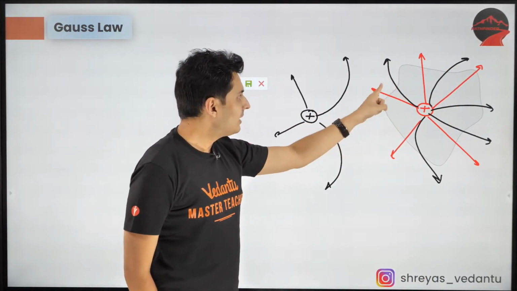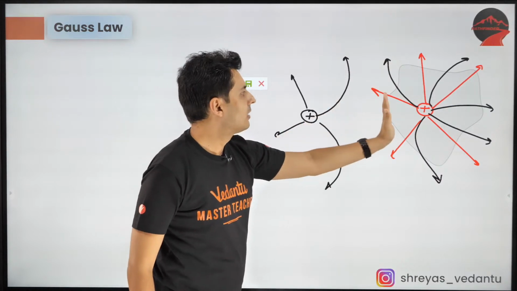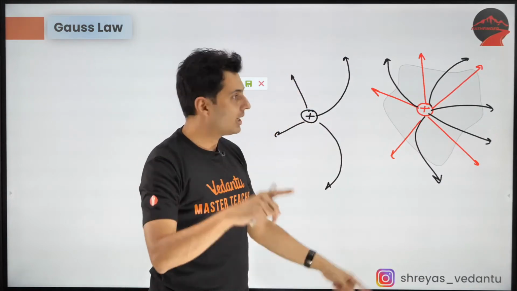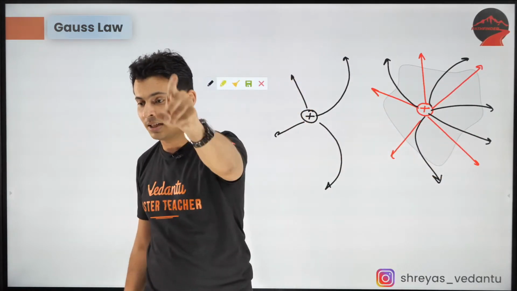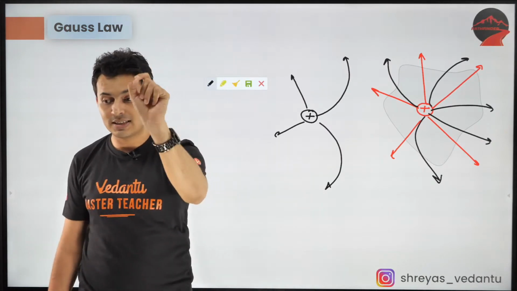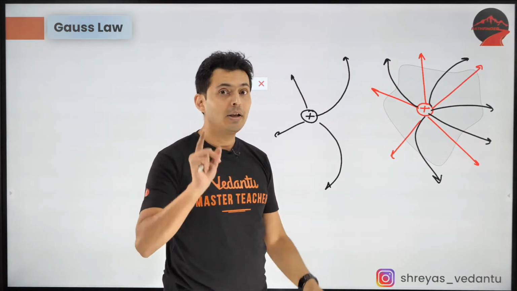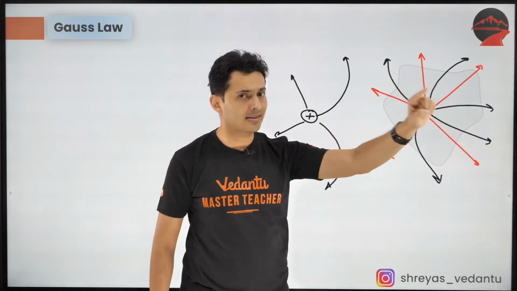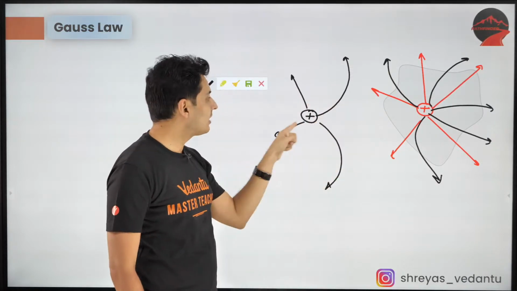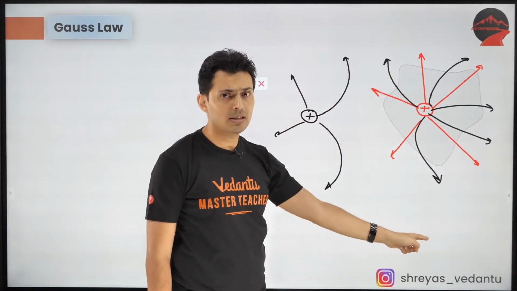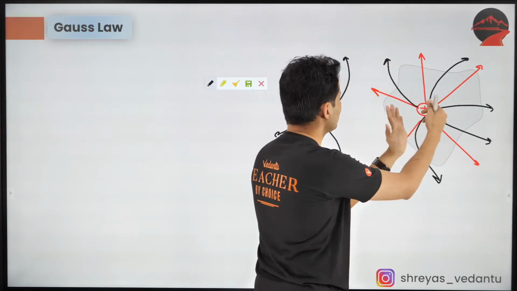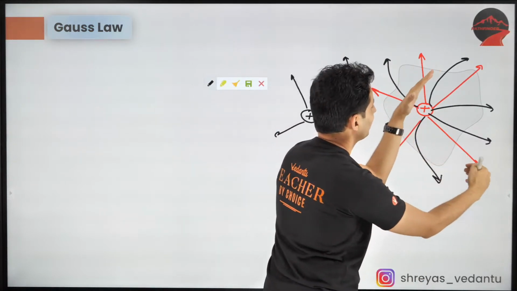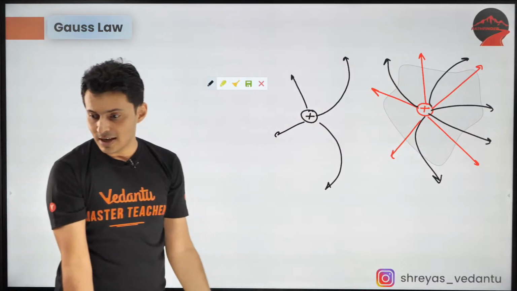But understand, the field line which was cutting here will now cut somewhere else. But the total number of field lines will still remain the same. I hope you can see that. So, did this external charge change the flux through the surface? Think about it. No, because this charge was creating some flux, the one shown in red. Because of the external charge, they bent, but the total flux remains the same.